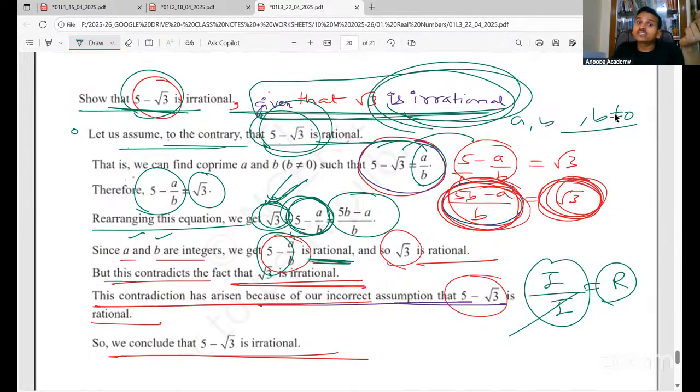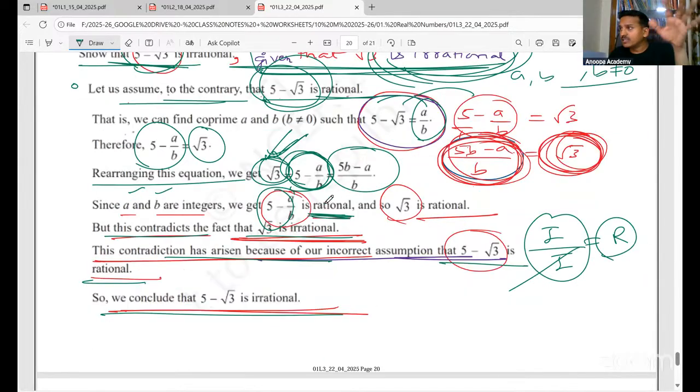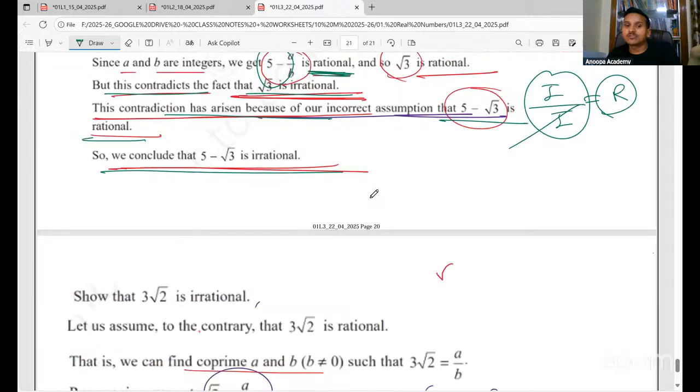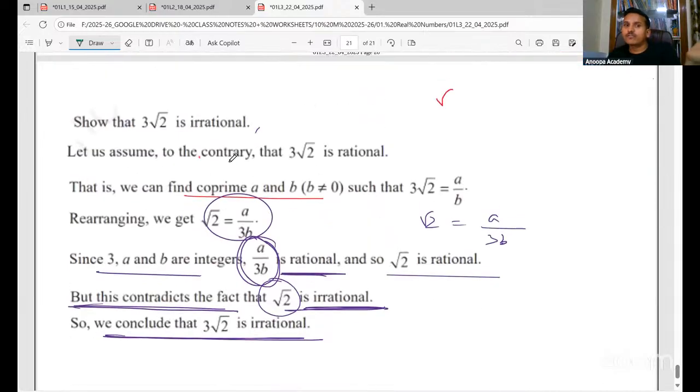But this contradicts the fact that root 3 is irrational. This contradiction has arisen because of our incorrect assumption that 5 minus root 3 is rational. So we conclude that it is irrational. Clear, everyone? Please, everyone, write and practice. Then it will come. Just remember that whenever plus or minus comes, we do some rearrangement and then we write that one side is rational, but it is given that the other is irrational. So it is a contradiction and hence we say that it is irrational. Same way we follow for this also.